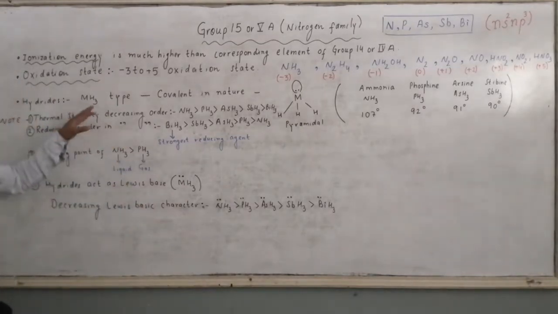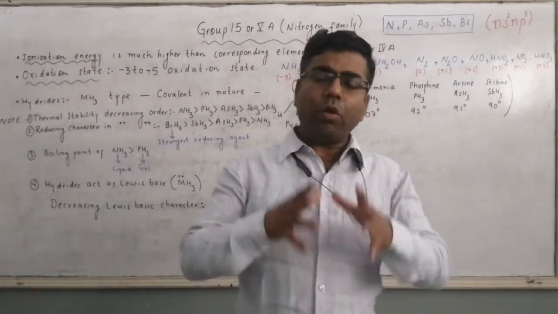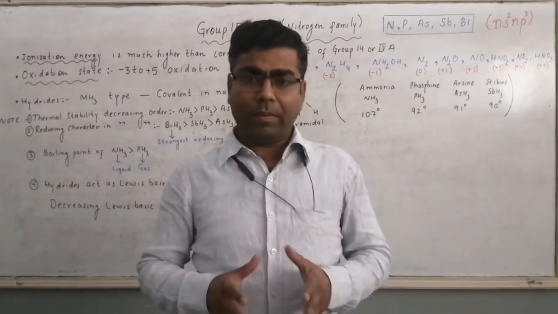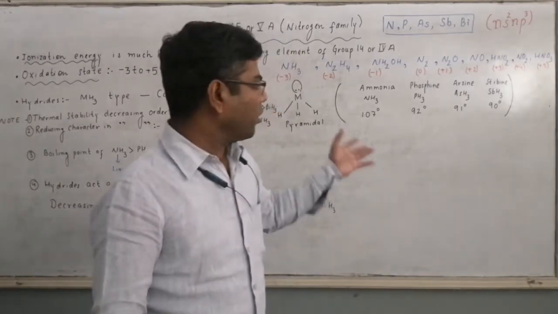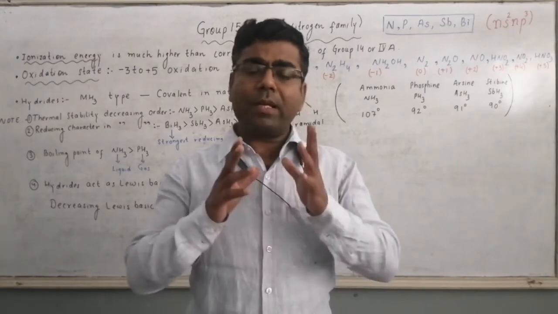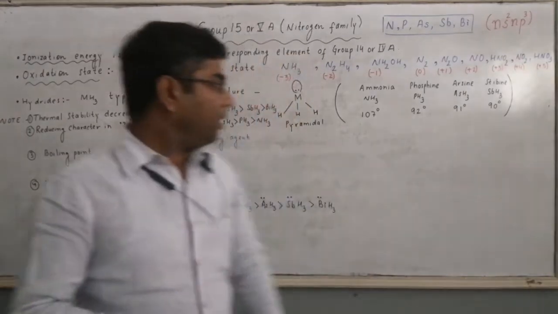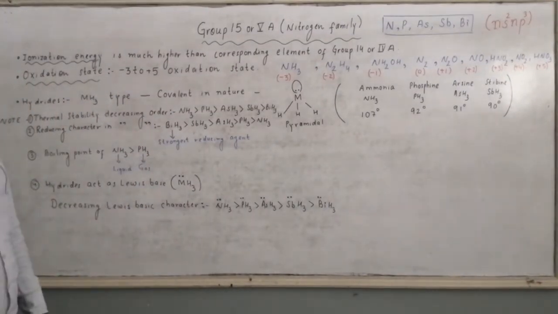And these hydrides are covalent in nature because there is sharing of electrons between hydrogen and nitrogen. Hydrogen is a non-metal, nitrogen, phosphorus, all these are non-metals. Clear? So hydrides will be covalent in nature. Then comes the structure.